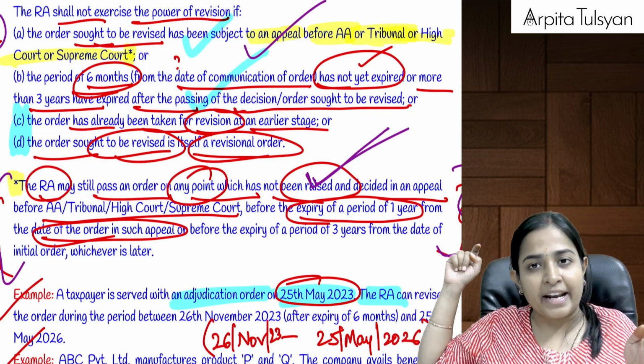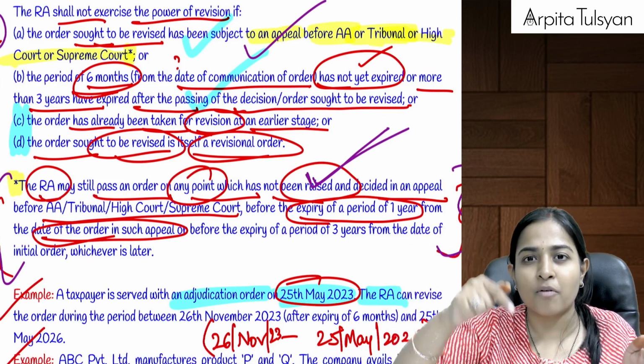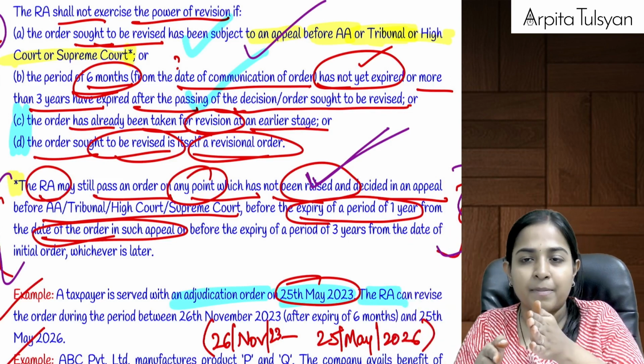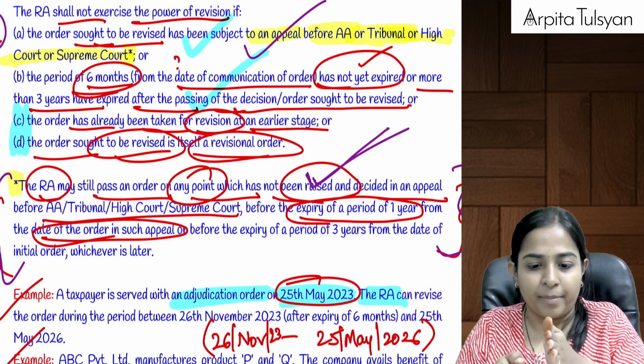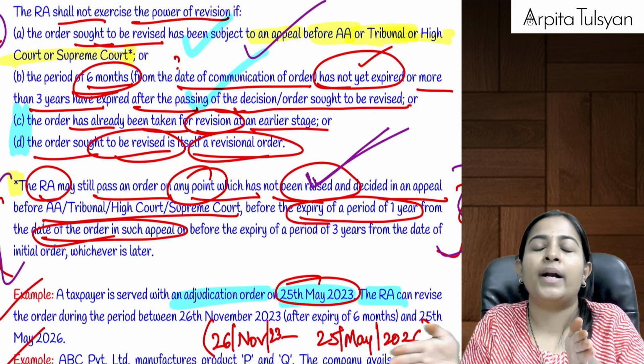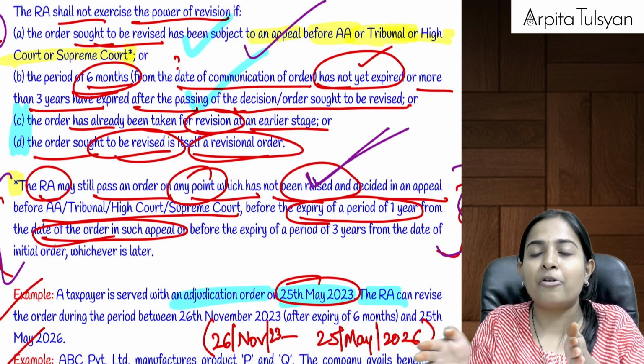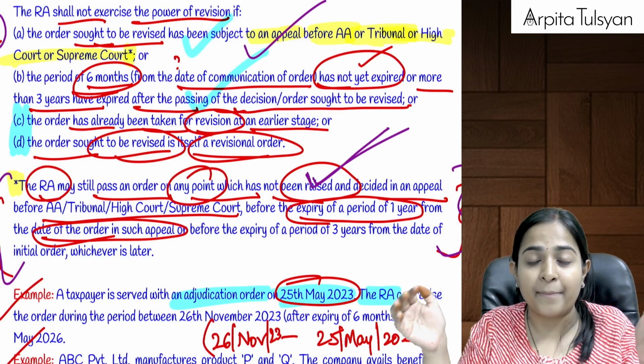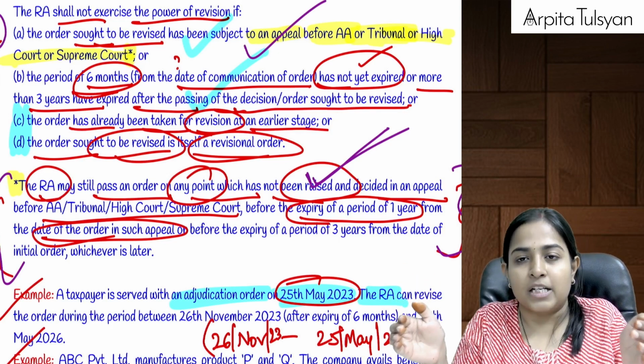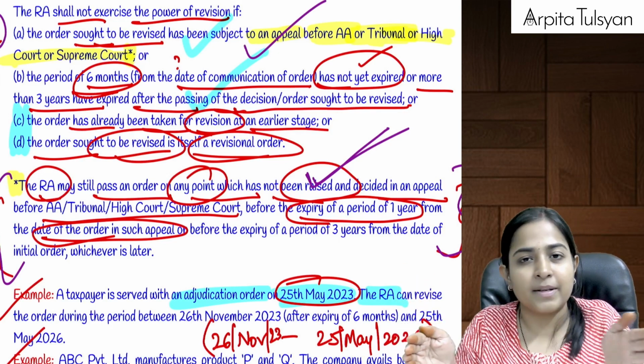So whenever the adjudicating authority's order was communicated, for the first 6 months the revision cannot be done. For the next 2.5 years, okay, ma'am, how did you get 2.5 years? I told you a total time period of 3 years, right? Out of 3 years from the date of communication of the order, for the first 6 months revision cannot be done.